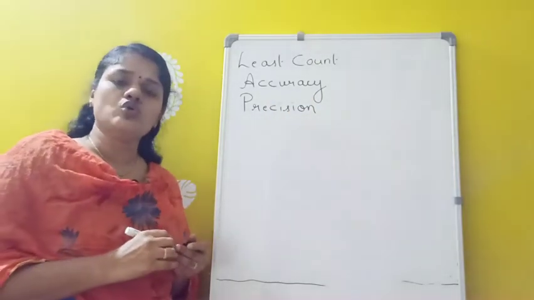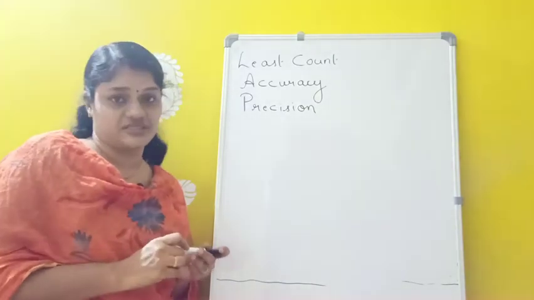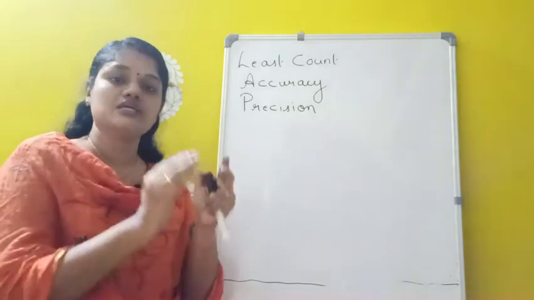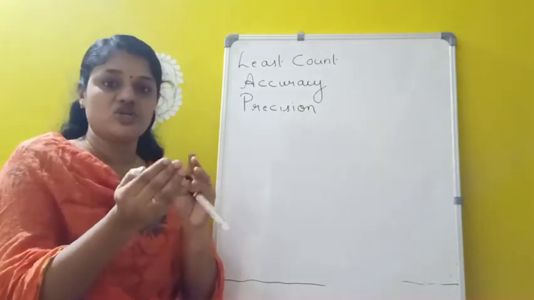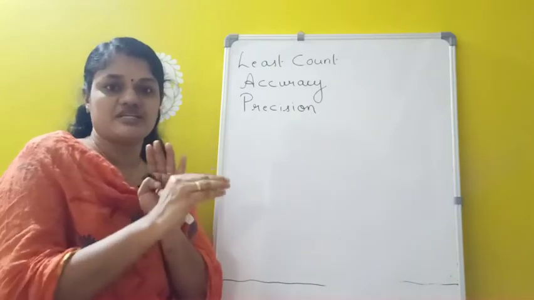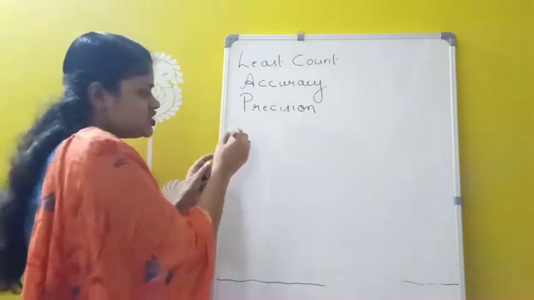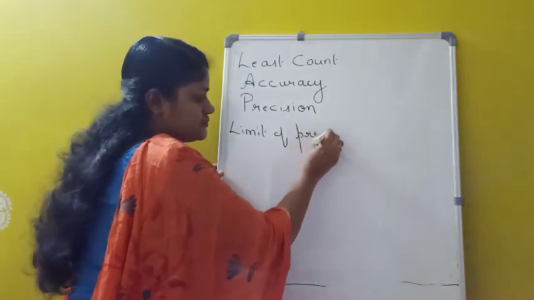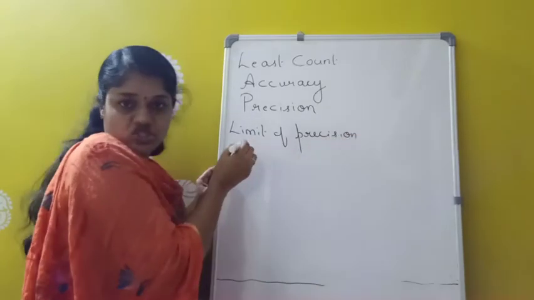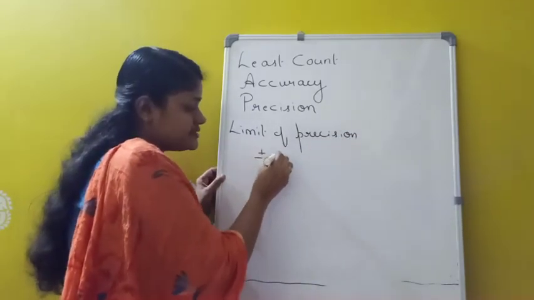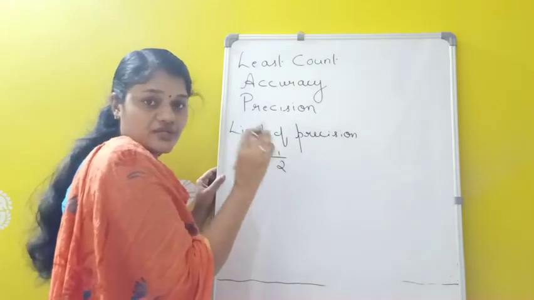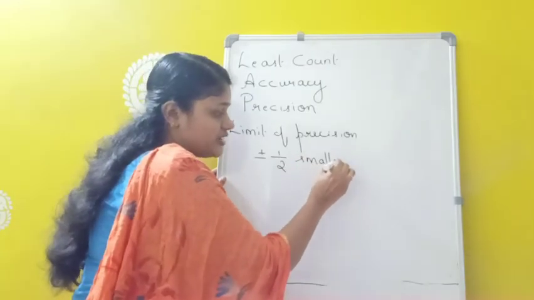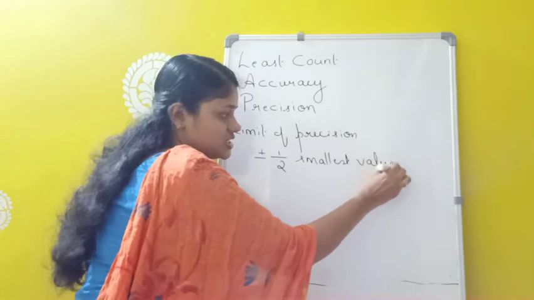Precision determines how close two or more values are with each other, irrespective of whether this measurement is accurate or not. And the limit of precision for any measuring instrument is given by plus or minus half of the smallest value that can be measured using that particular instrument.